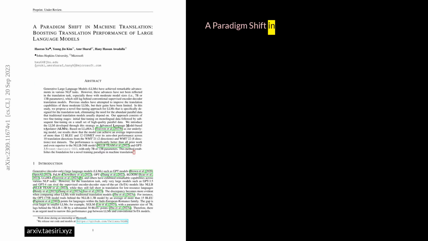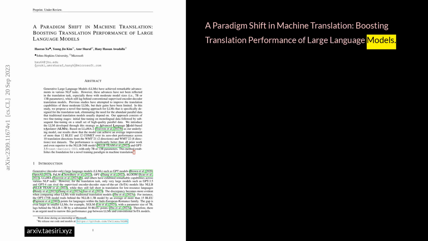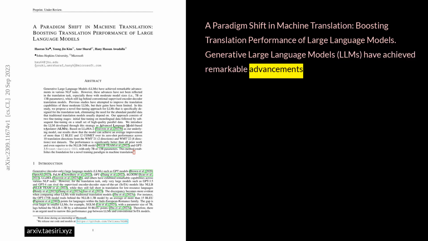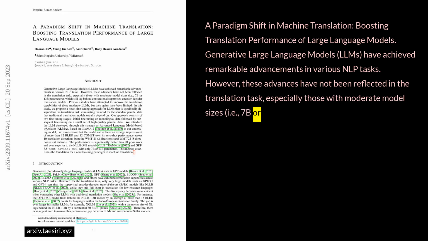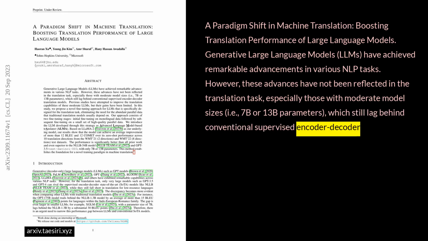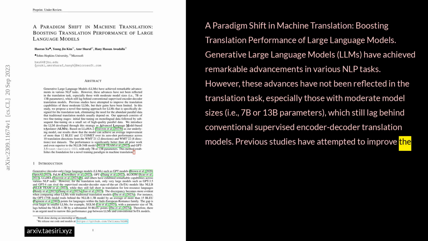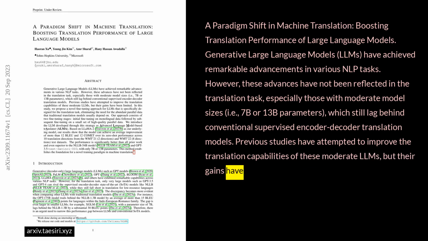A paradigm shift in machine translation, boosting translation performance of large language models. Generative large language models, LLMs, have achieved remarkable advancements in various NLP tasks. However, these advances have not been reflected in the translation task, especially those with moderate model sizes, that is 7B or 13B parameters, which still lag behind conventional supervised encoder-decoder translation models. Previous studies have attempted to improve the translation capabilities of these moderate LLMs, but their gains have been limited.